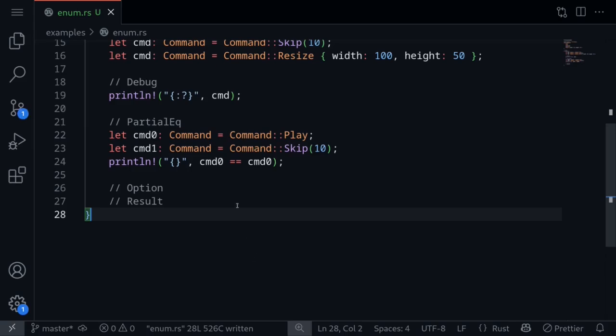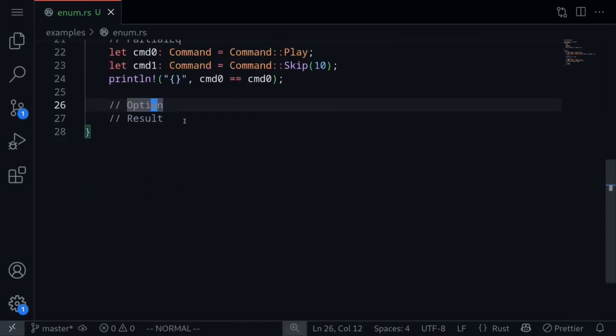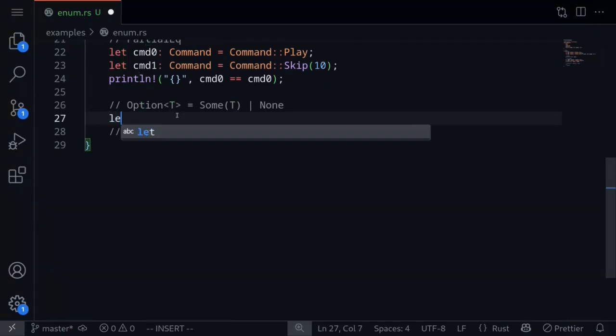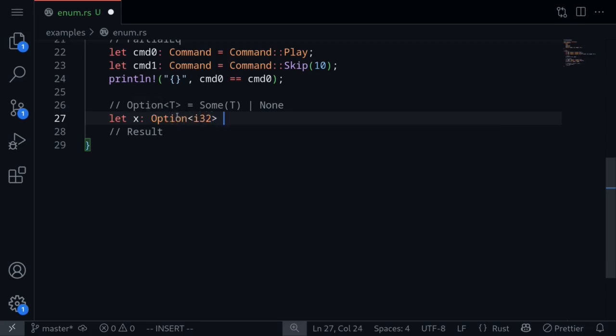So far, we looked at how to create enums in different ways, how to print them out, and how to compare different values of the same enum. Next, I want to talk about the Option enum and the Result enum. The Option enum is often used to express the presence of a value or the absence of a value. For example, let's say that x of the type Option of i32 is equal to Some of 1.